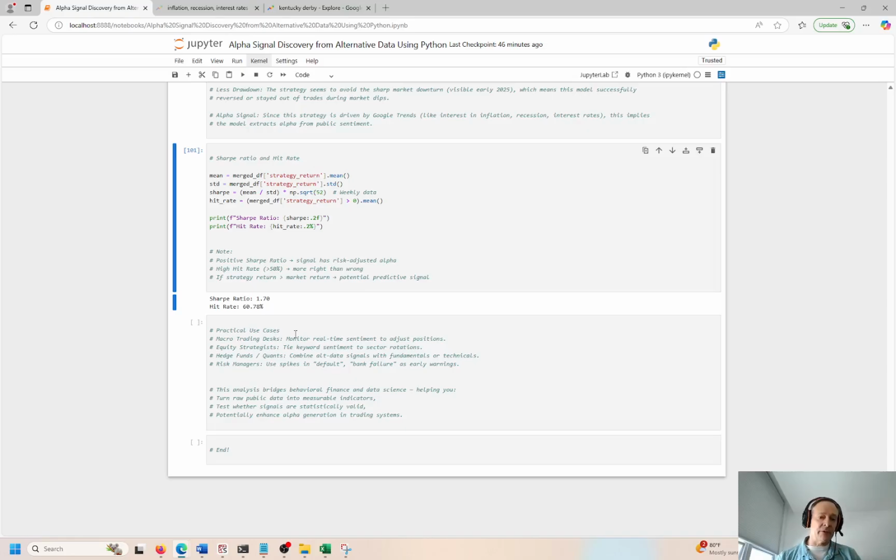Your client is your boss at that point. So this analysis bridges fundamental behavior, some technical behavior, and behavioral finance. We can turn public raw data into measurable indicators and generate profits from this, test whether signals are statistically valid, and potentially enhance alpha generation trading systems.